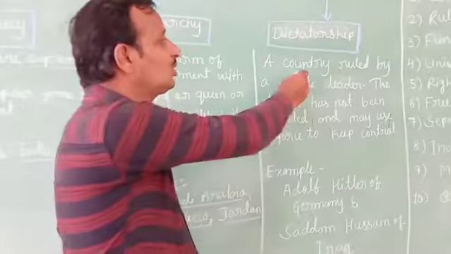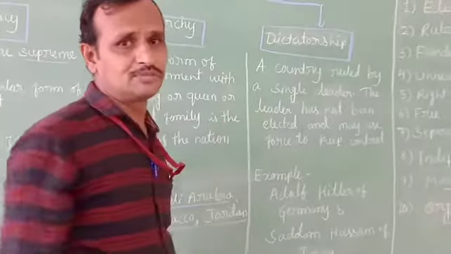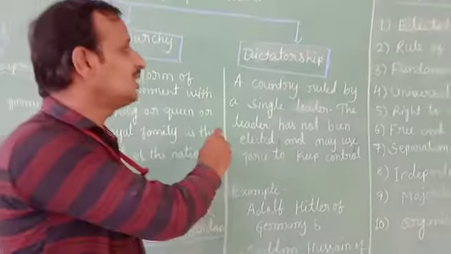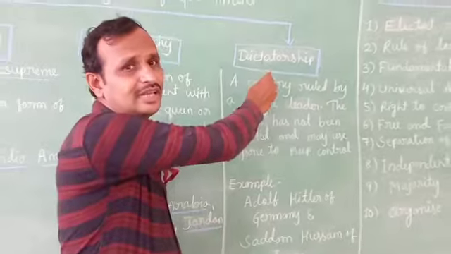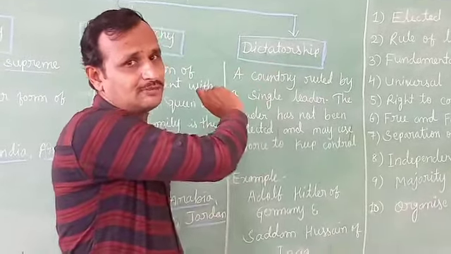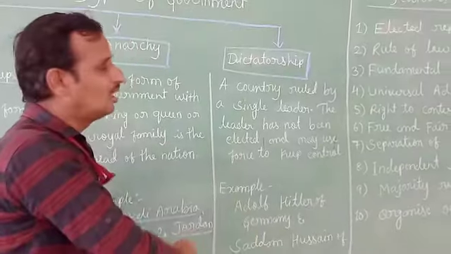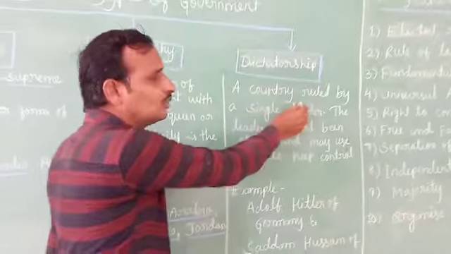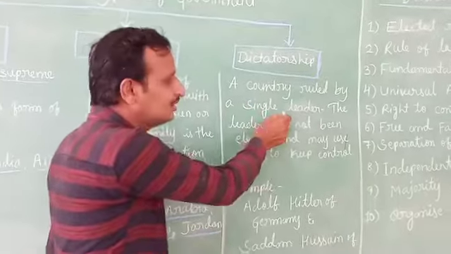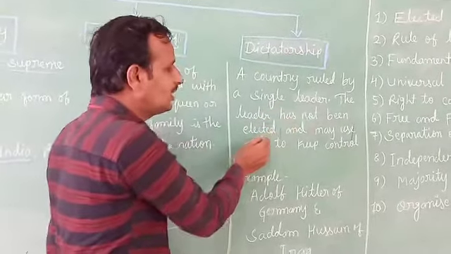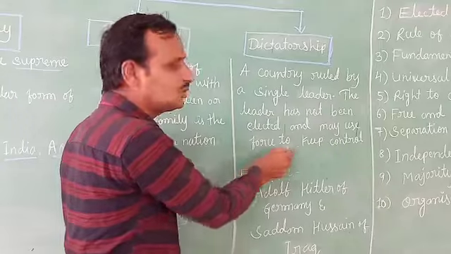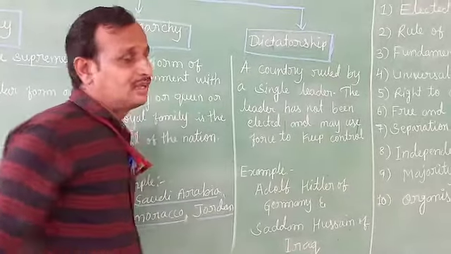Now the next type of government is dictatorship. Dictatorship is nothing but a rule by a single leader or single person. The definition given here: a country ruled by a single leader. The leader has not been elected and may use force to keep control.